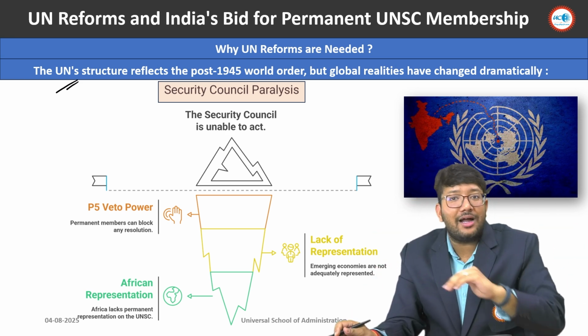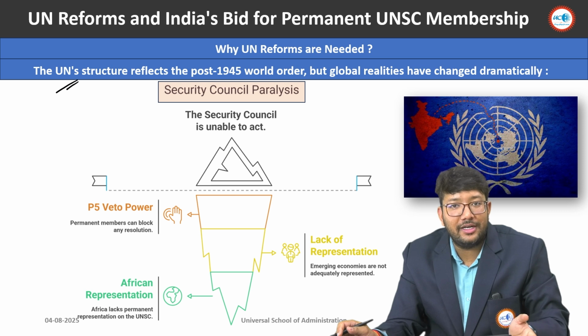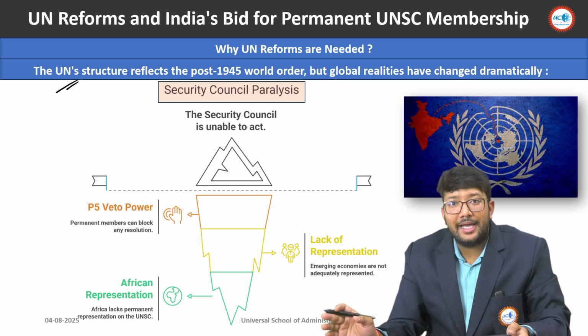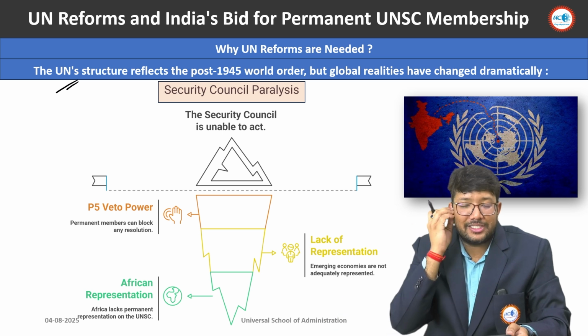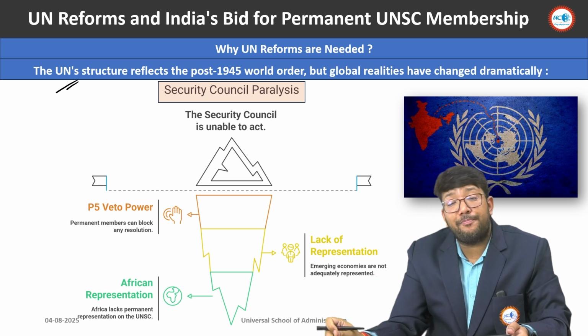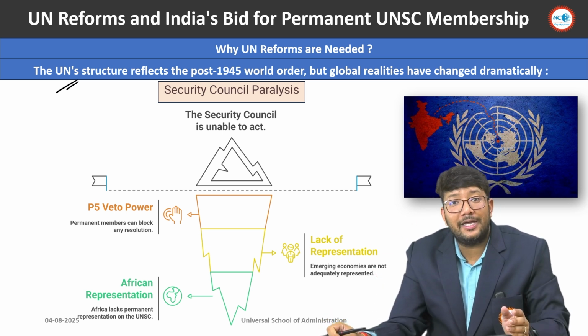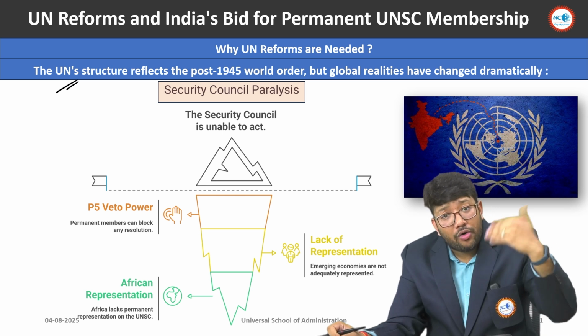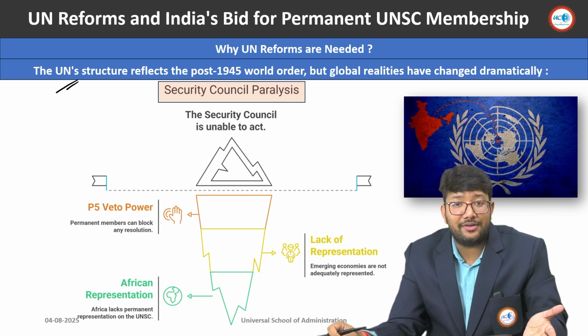We are the 4th largest economy in the world. First one is the United States of America, China, Japan, Germany, and India. These are the top 5 nations. And if you see the structure of the permanent 5 members, UK is still there, France is there. So we have already overtaken all those countries.